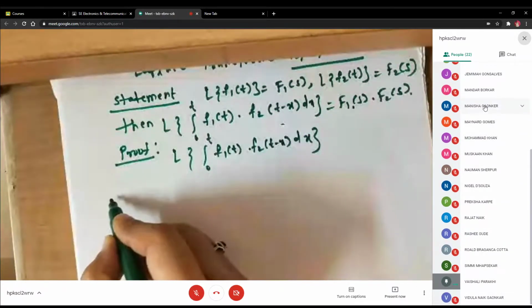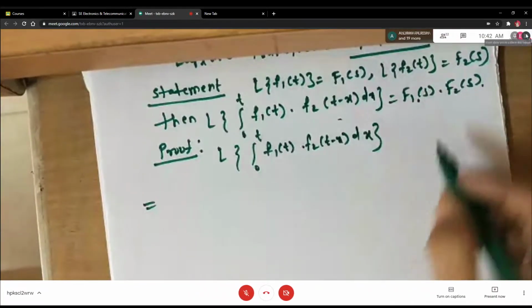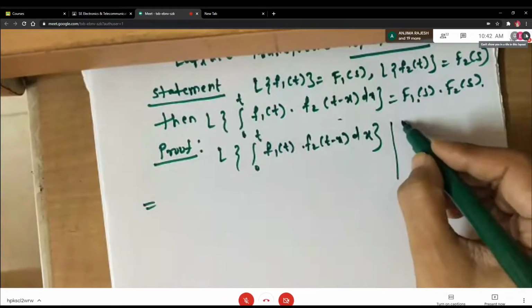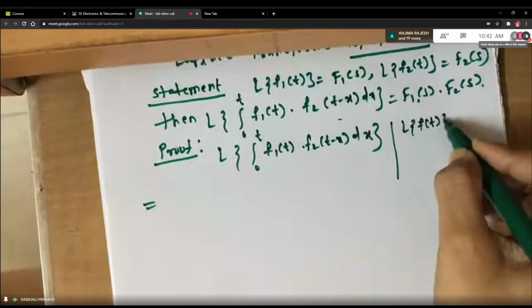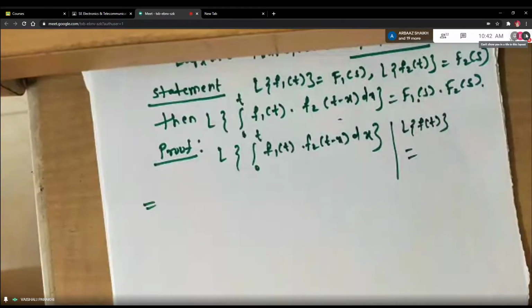Now before writing the next step, just recall the formula of Laplace transform. The basic formula, students, which I gave you in the beginning of this unit.